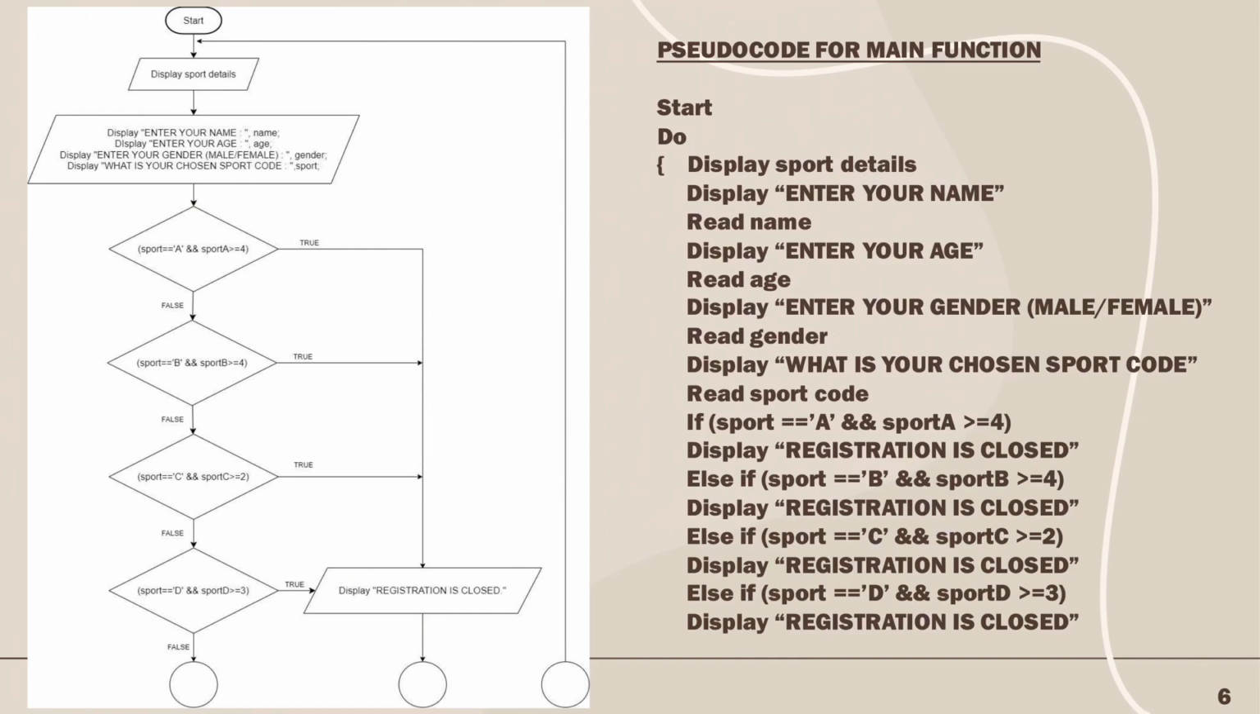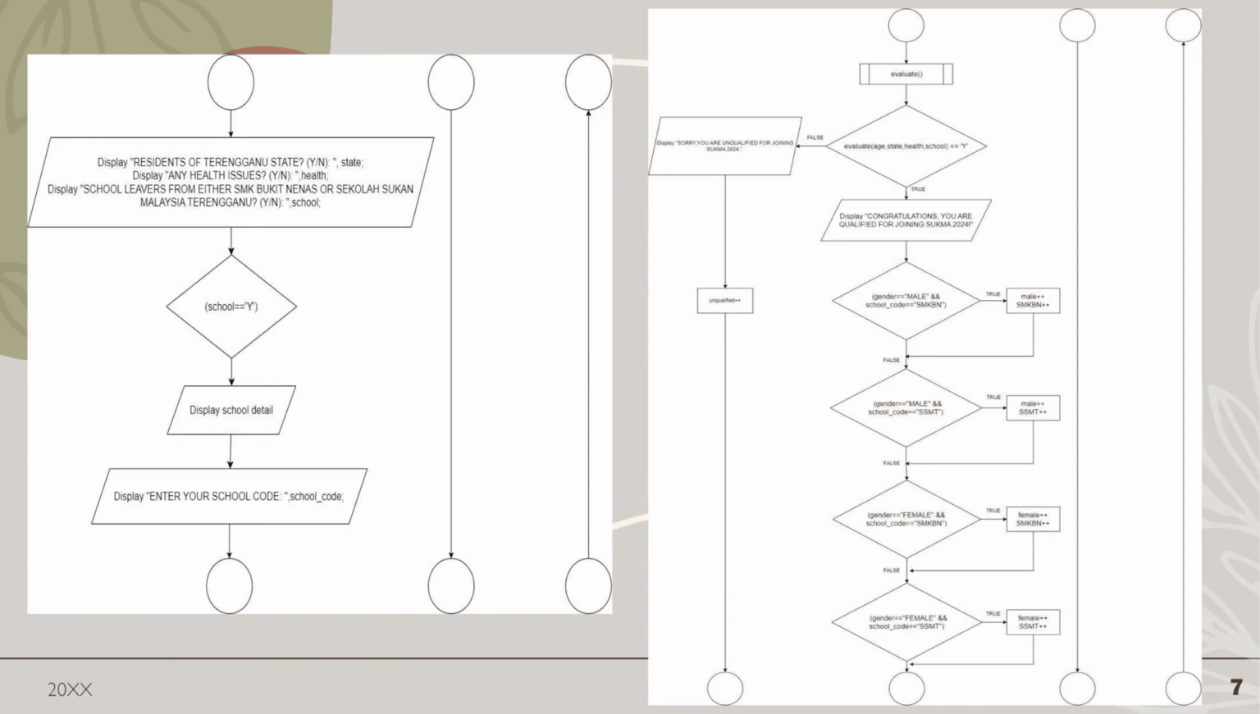And if sport equals A and sport A greater or equal to 4, then display registration is closed. Else if sport equals B and sport B greater or equal to 4, display registration is closed. Else if sport equals C and sport C greater or equal to 2, then display registration is closed. Same goes for sport D. Else if sport equals D and sport D greater or equal to 3, then display registration is closed. This is the extension for the pseudocode for the main function.